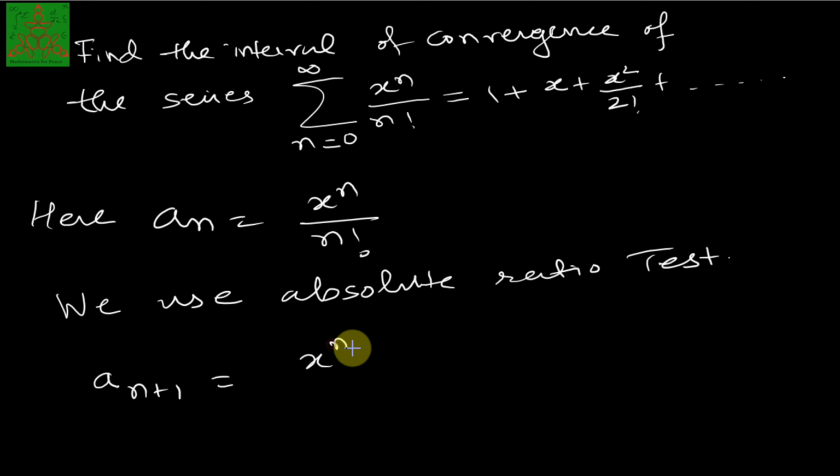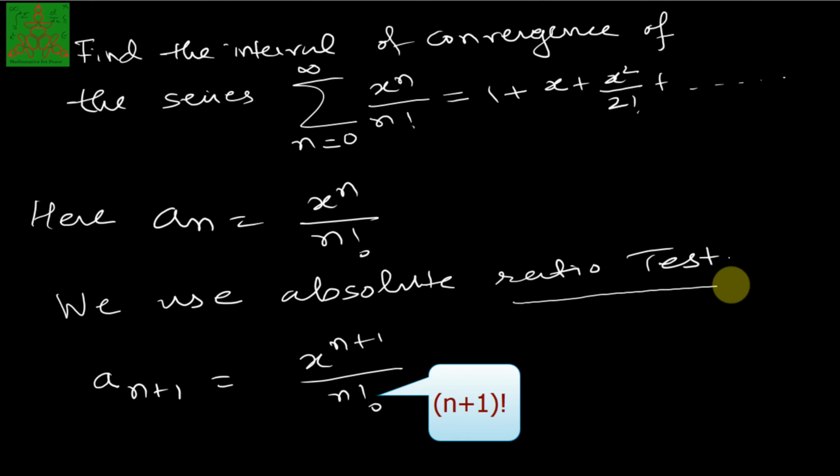It is x power n plus 1. For the ratio test and its example, the video is already prepared. You can go to the i button and see what the ratio test and the root test are. So now we'll check the limit of a n plus 1 upon a n, in modulus, because we are using the absolute ratio test.